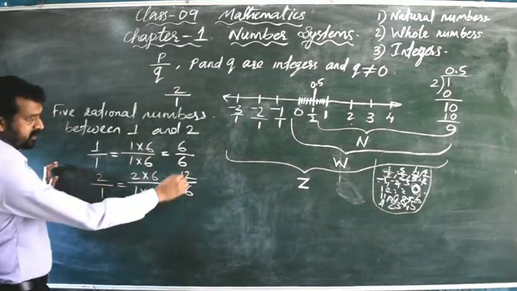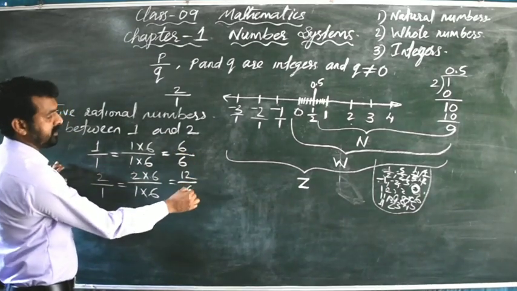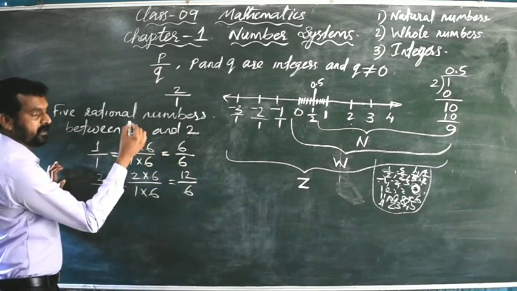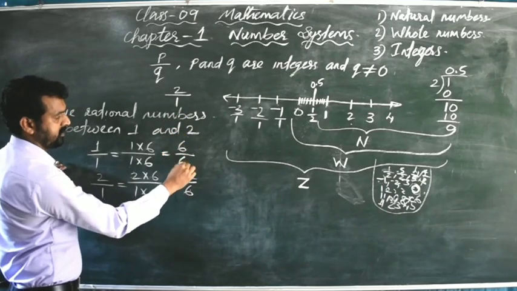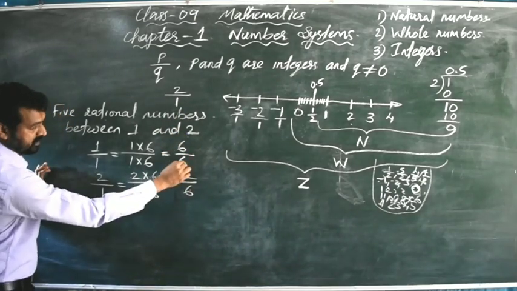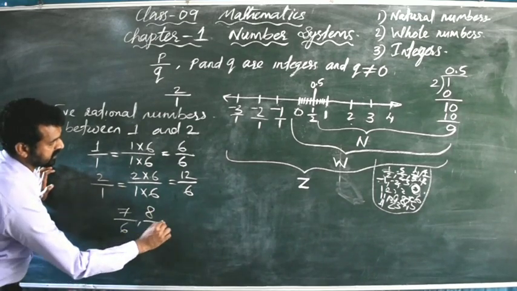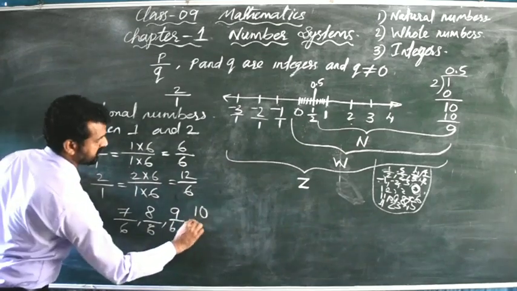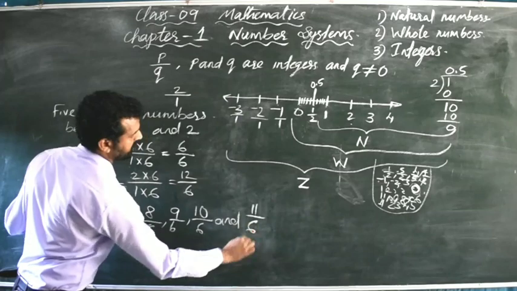Now you see, the first rational number is 6 by 6, the second rational number is 12 by 6. In between that we will get 5 rational numbers. Then they are the 5 rational numbers between 1 and 2. So, 6 by 6 first. Second one we can write 7 by 6, 8 by 6, 9 by 6, 10 by 6 and 11 by 6.